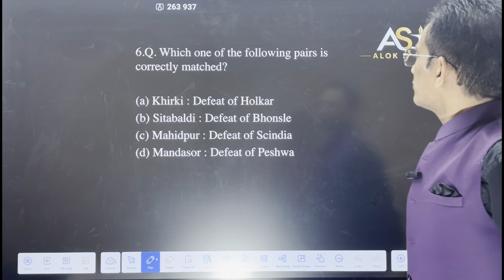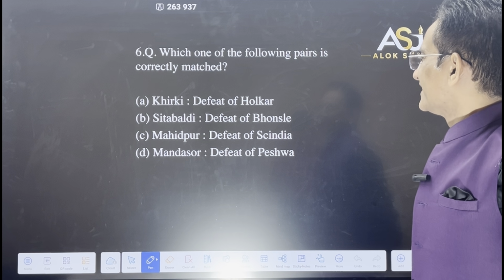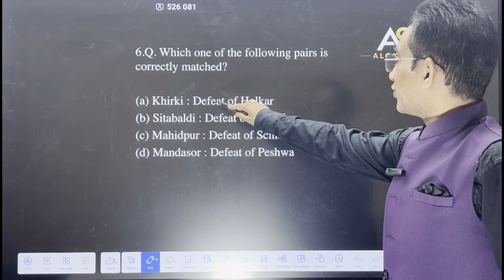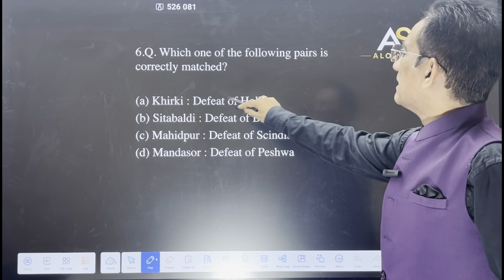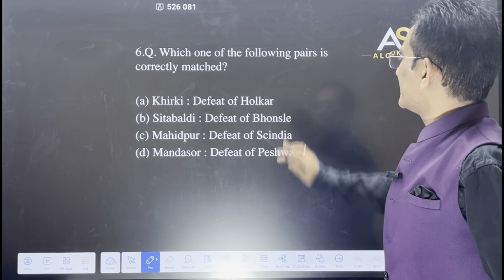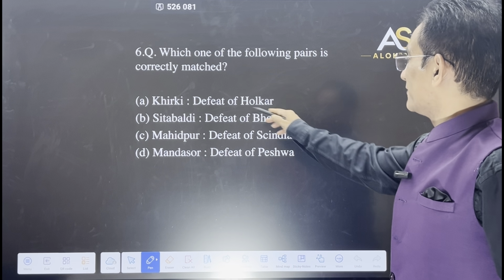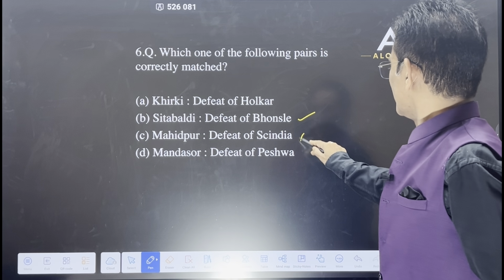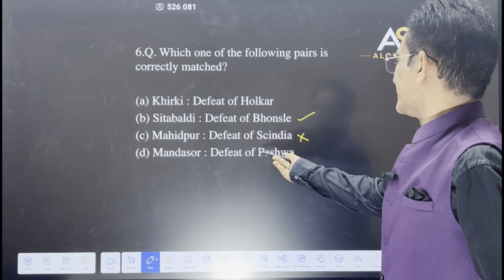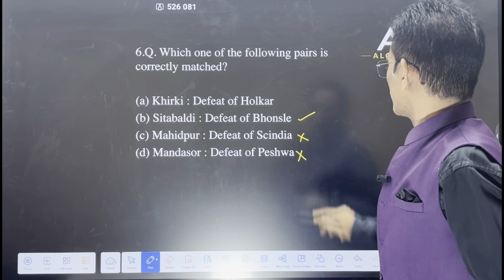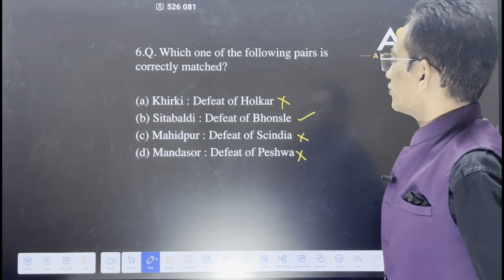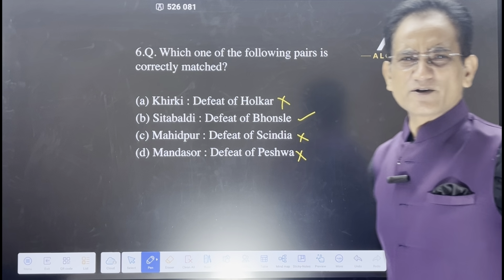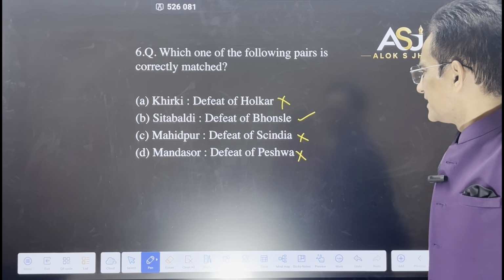Then next, which one of the following pairs is correctly matched? Khirki, Holkar, no. At Khirki, the Peshwa was defeated. It is not correctly matched. Sitabaldi, Bhosle was defeated. It is correct. Mahidpur, defeat of Scindia. No. Mandsaur, no, it is a treaty. It is not related to the defeat of the Peshwa. Wrong. So what would be the answer? B. So this kind of question can be asked.